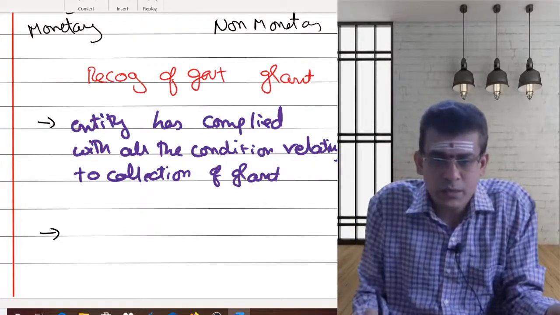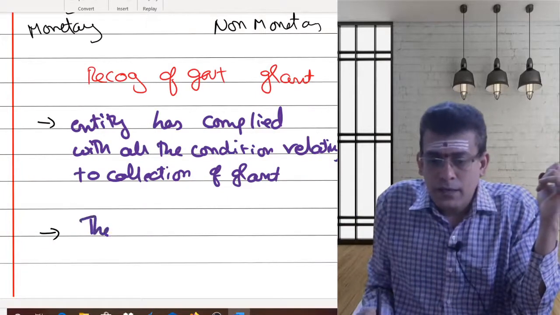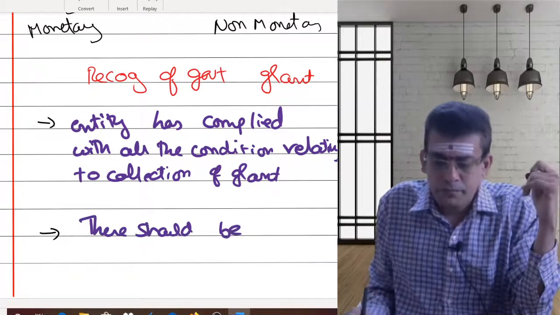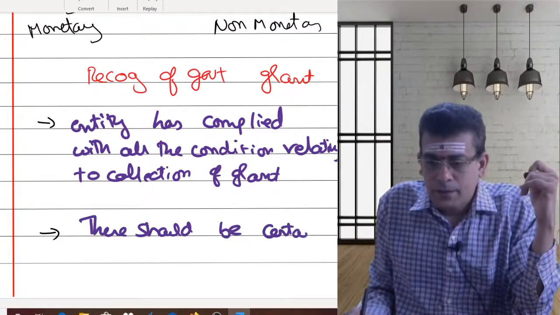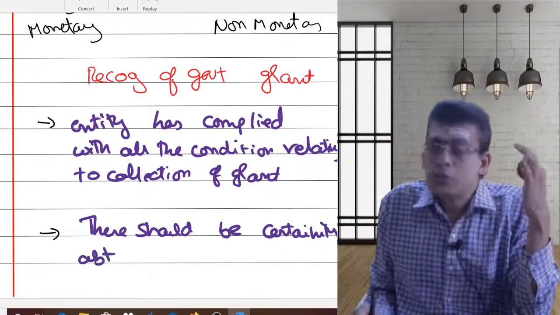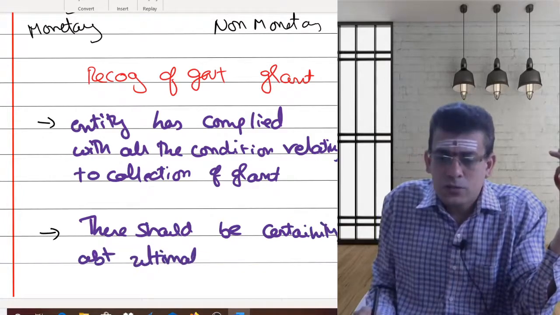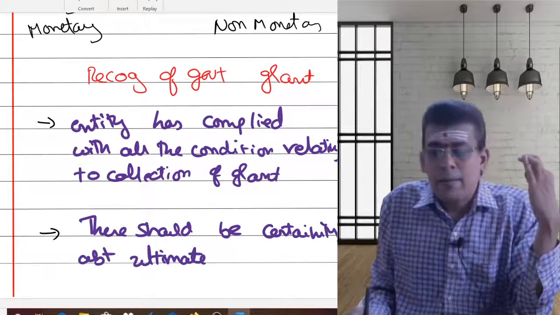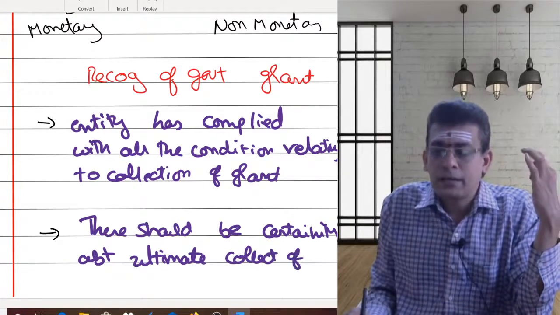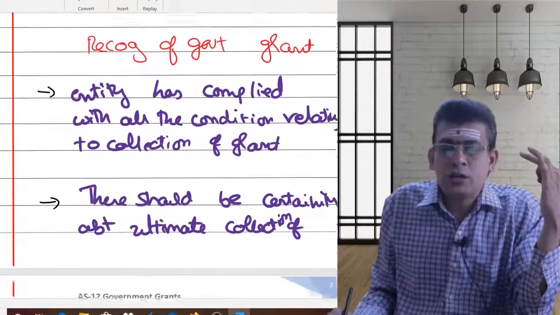So what is the next point here? The next point of the standard says that there should be some sort of certainty about ultimate collection of the grant.